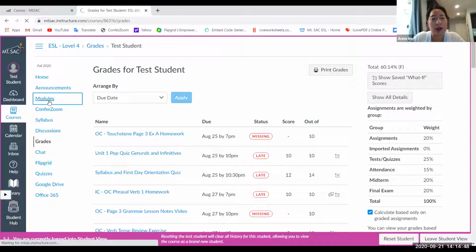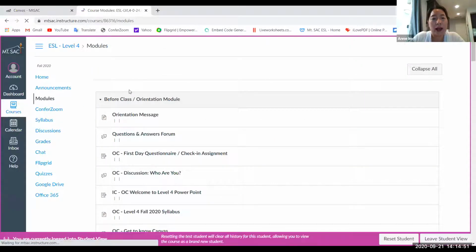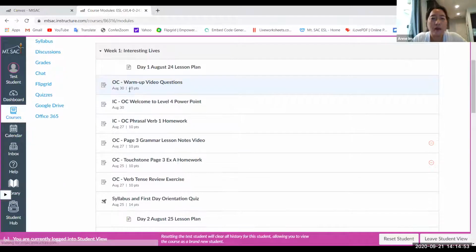Tests, on the other hand, quizzes, I lock. So I have it open for a week, and then I will lock it. If you absolutely want to try a quiz or a test and you can't for some reason, it's because I locked it. So you can text me on Remind and say, teacher, I'm trying to do the Unit 2 test, but it's locked. Can you unlock it? Sure, I can just easily go to settings and unlock that test for you to take, okay?